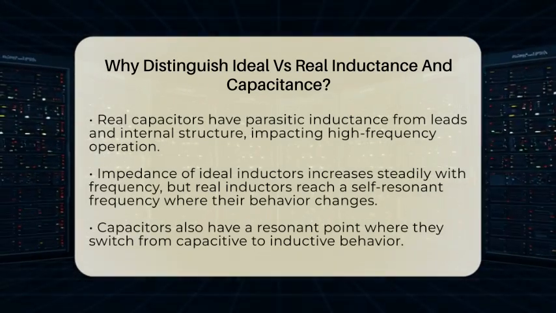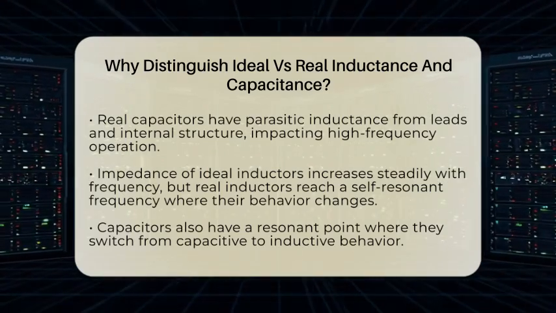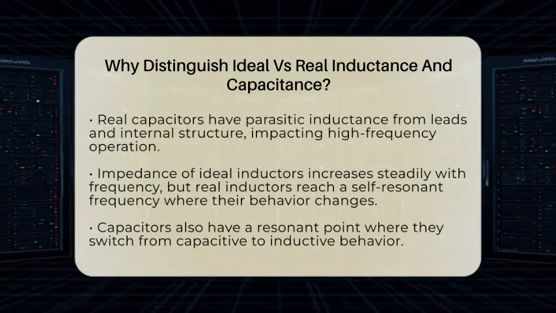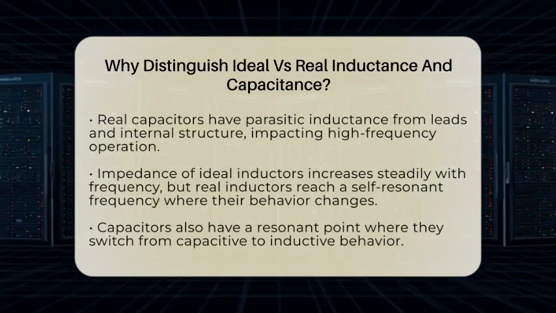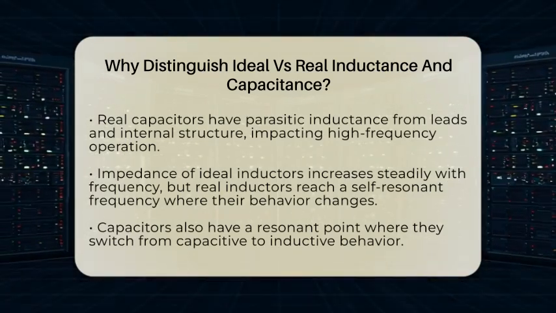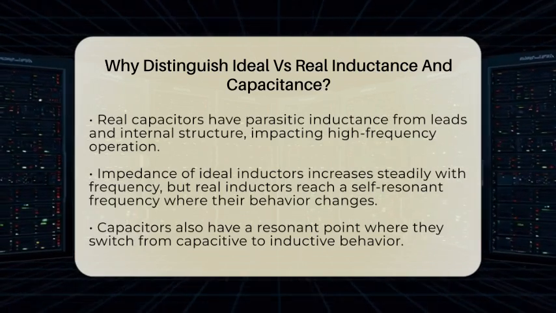Real inductors have tiny capacitances between their windings. These parasitic capacitances can make the inductor behave like a resonant circuit at certain frequencies. Similarly, real capacitors have parasitic inductance from their leads and internal structure, which can change their behavior at high frequencies.